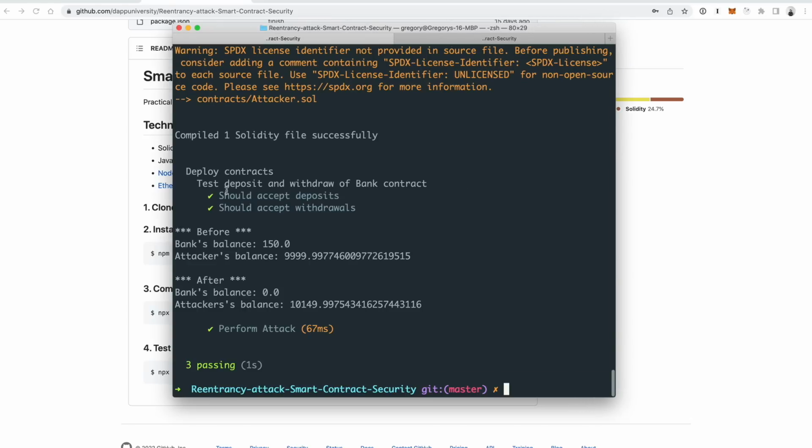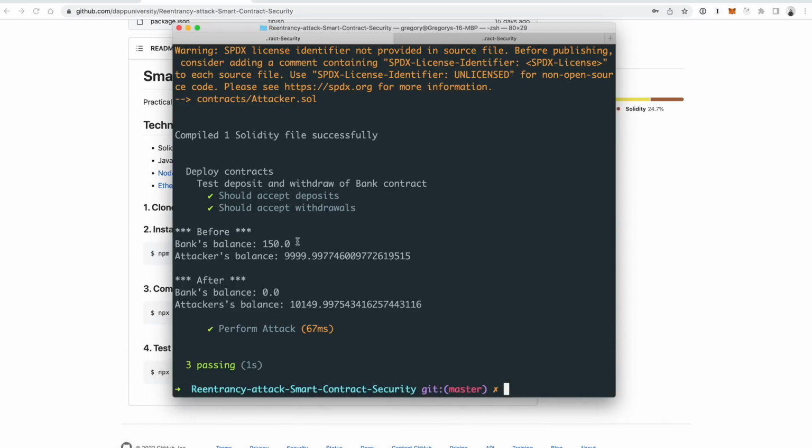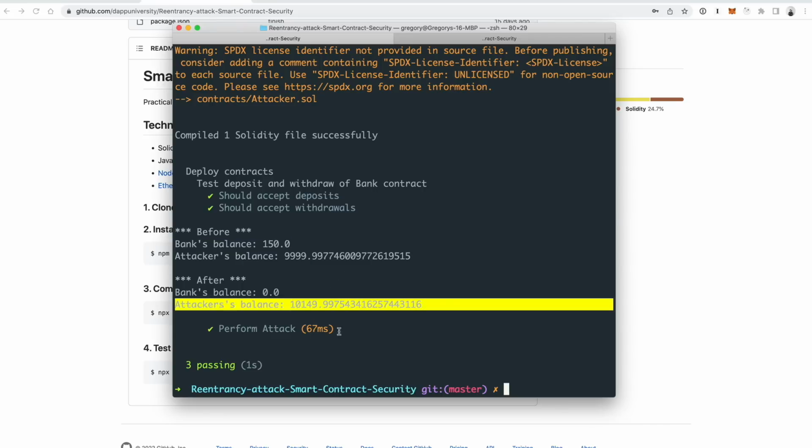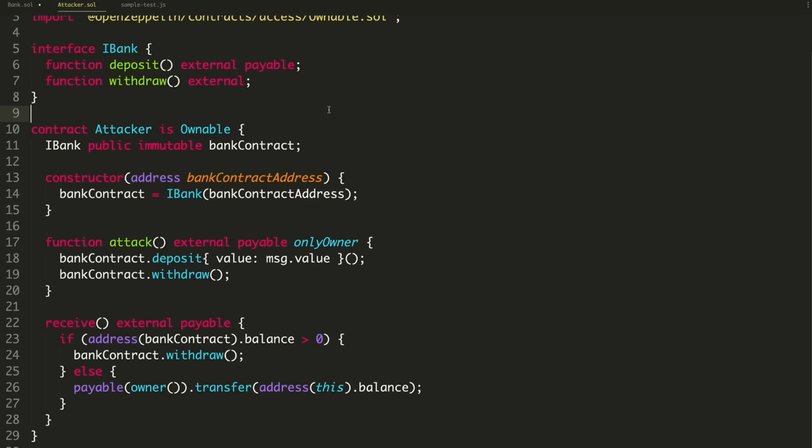All right, there you go. You can see the first tests pass: accepts deposit, accepts withdrawals, the basic tests. But then you can see what's happening inside the attack test. The bank's balance before is 150, so it's a little bit higher than our initial example. This is the attacker's balance, just the standard balance that comes with Hardhat accounts. The bank's balance after is 0. It's successfully drained all the bank's funds. And then the attacker's balance is now this. So that's an illustration of how the actual hack works. If you're going to perform a reentrancy attack, which I'm not advocating that you go steal anybody's money, that's basically how you would do it.